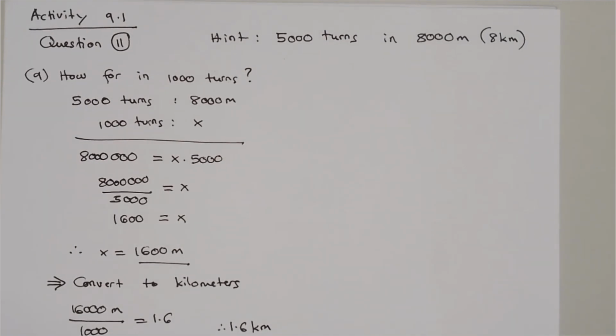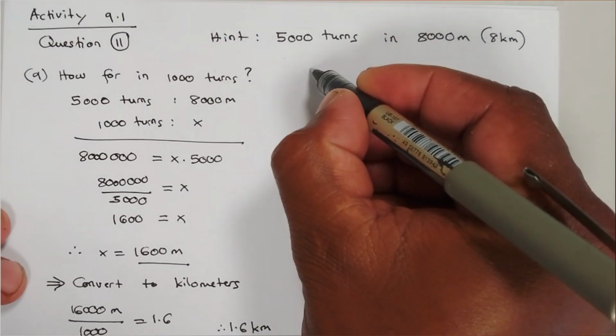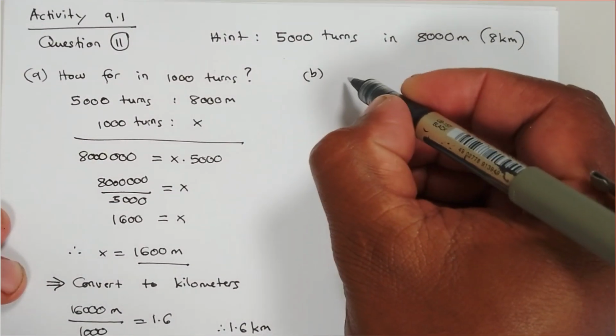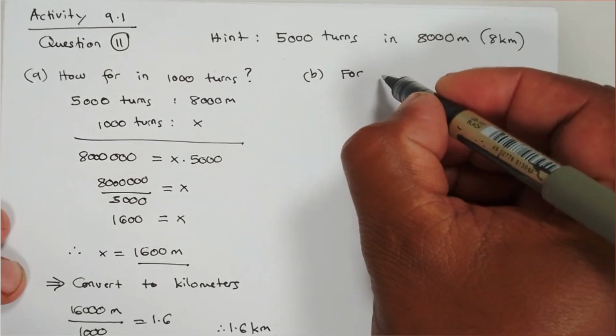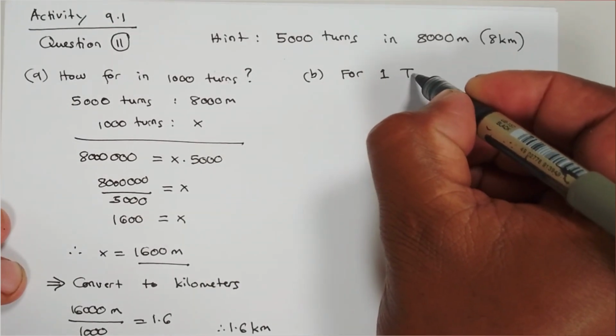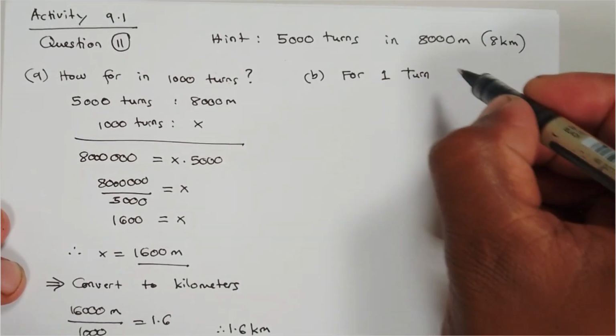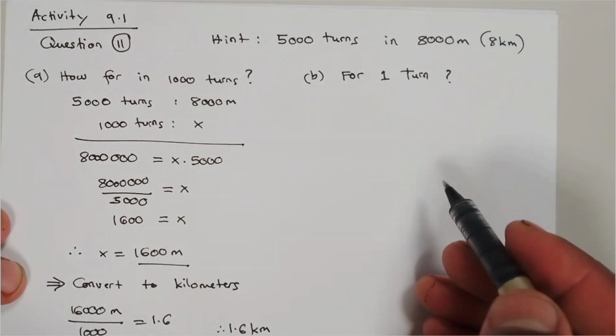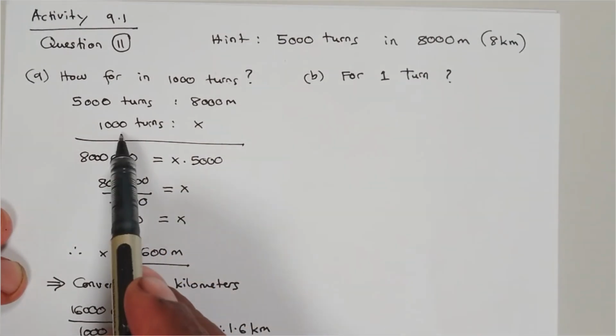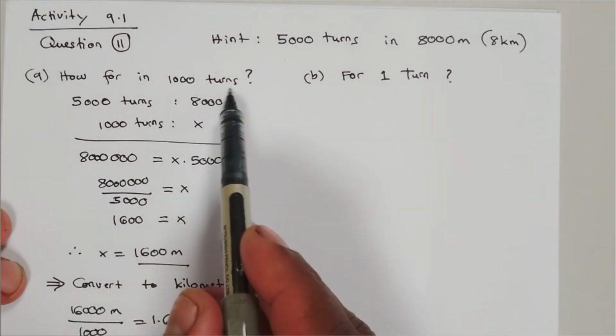Now let's go to B. So question B is very simple. It's only asking for one turn. So like we knew from previous questions. Now for B, it's asking for one turn. Now this is the part where some of us will get confused and say, oh, we don't have the radius, we don't have the diameter to calculate one turn, because we know that one turn is equal to the circumference.